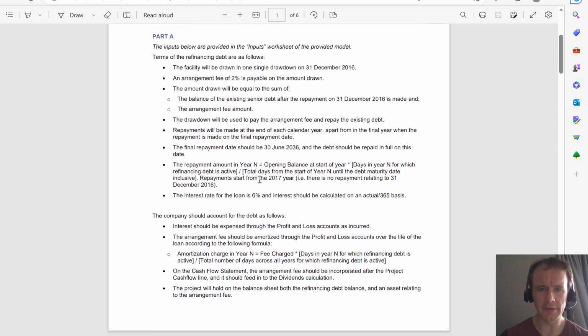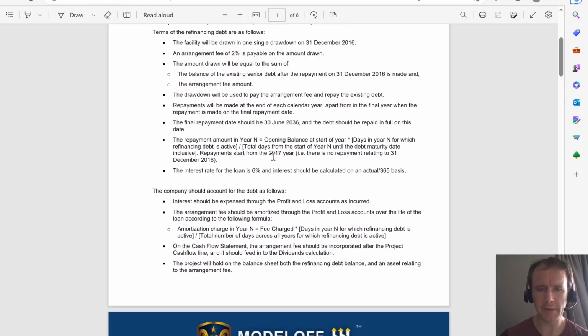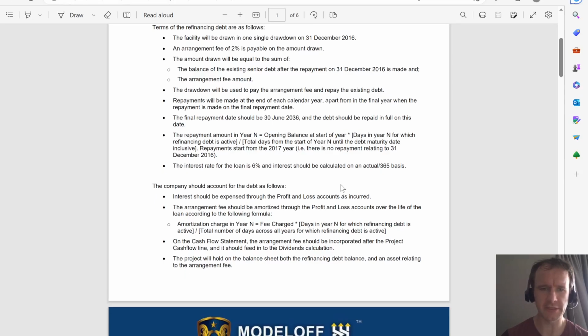And the repayment amount in year N is proportional to the number of days in the year that the debt is active for. Repayment starts from 2017. So you draw at the end of 2016, start repaying in 2017. Interest rate is 6% a year on an actual 365 basis.